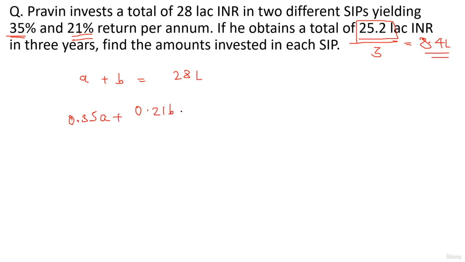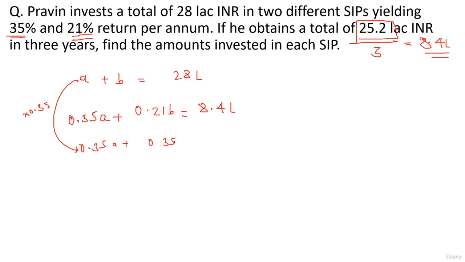This combined interest is nothing but 8.4 lakhs from the question, right? Okay, now you can solve these two equations simultaneously, and you can find out the amount invested. So you can multiply this equation by 3.5.